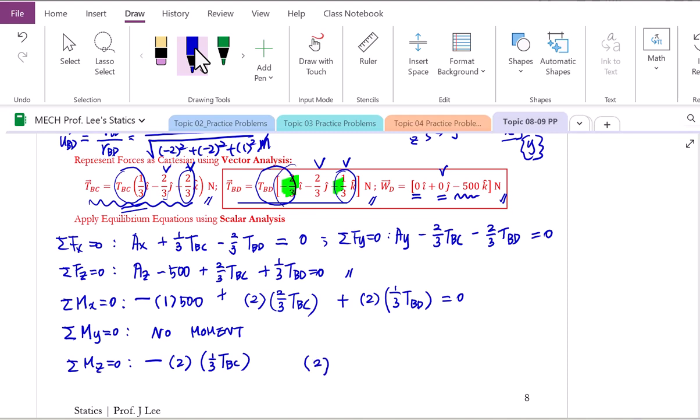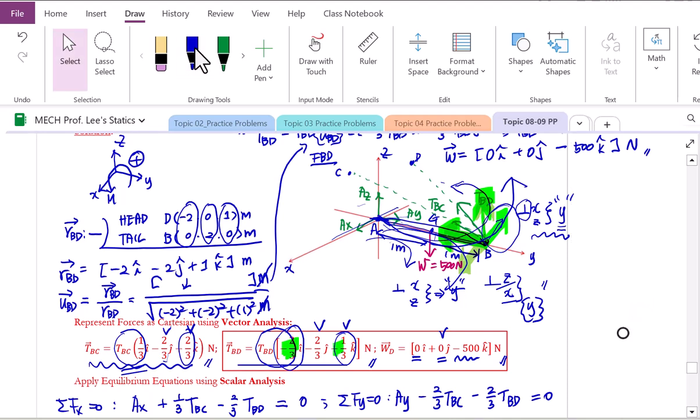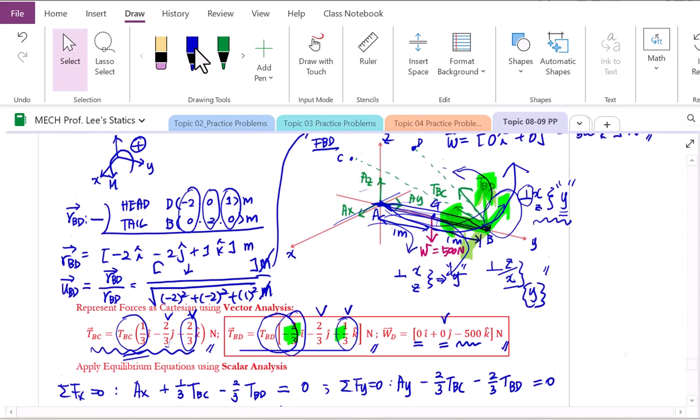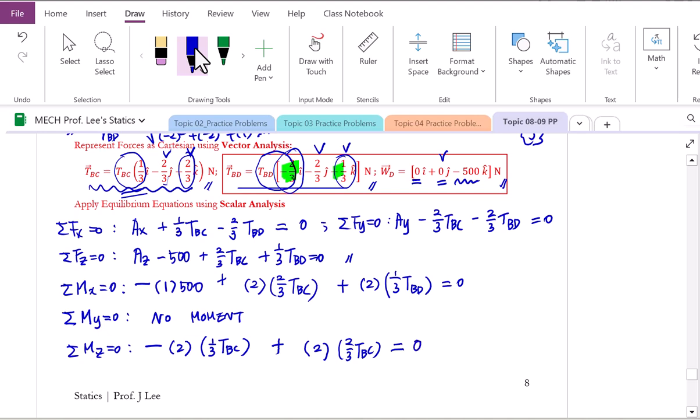Then this X component will create moment about Z-axis. Take absolute value of the force. Therefore, 2 over 3 T of BD from the X component of T of BD. Then we were able to call that direction positive. Let's keep working for Y and Z components of the T of BD. Y component of T of BD is still passing through the Z, therefore no moment about Z-axis. And then Z component is parallel to Z, no moment from the Z component about Z-axis. These two components must be balanced.